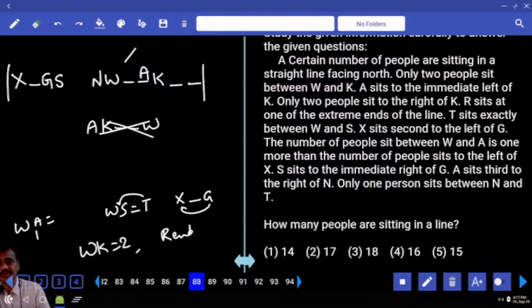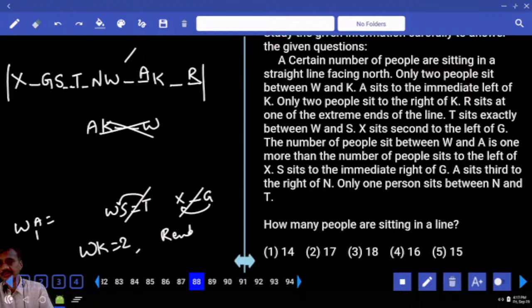T is exactly between W and S. N and T, how many persons? 1 person. Now between W and S, T is exactly between. Now how many persons? 1, 2. And here T is exactly between W and S. Now S and T, 2 people. T and W, 2 people. R sits at one of the extremes and R is here. And only 1 person between N and T, we are done with this.